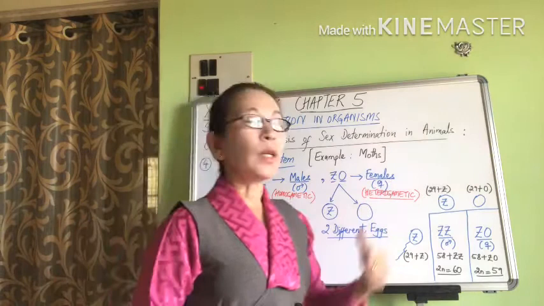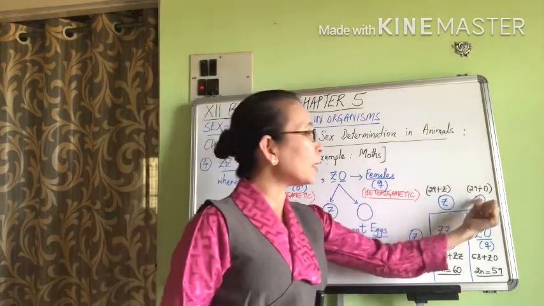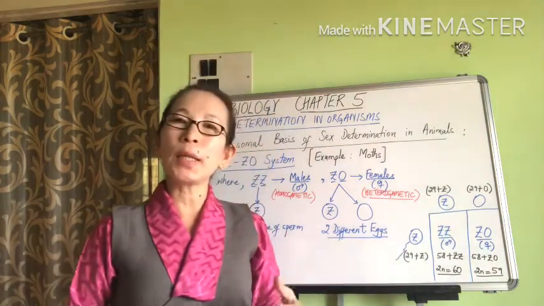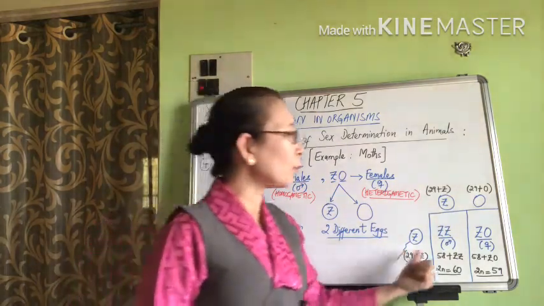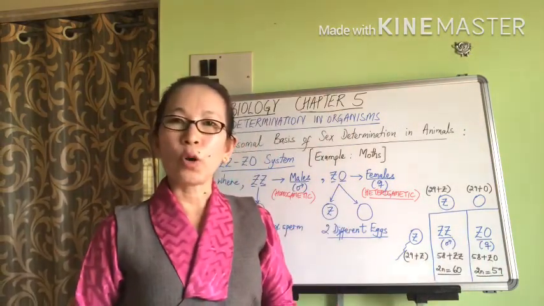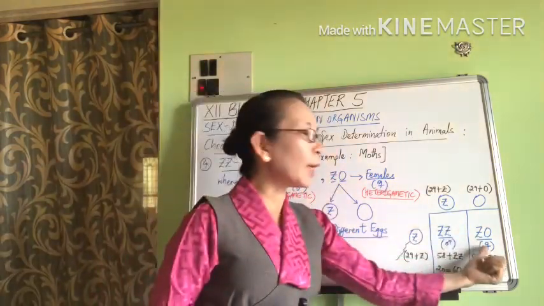Whereas if an egg containing no sex chromosome, or 0 sex chromosome, fuses with the sperm containing Z chromosome, then that would be resulting in Z0 combination of sex chromosomes. And Z0, as we know, are going to be female moths.